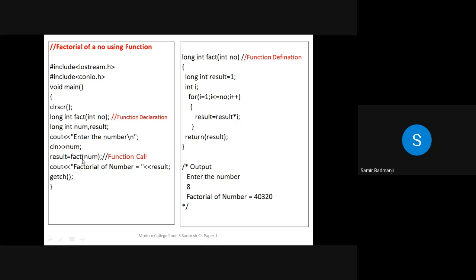So whenever you are calling this function fact, when you pass the value 5 to this, the answer 120 will be returned to result. That is the factorial of a number. For 5, 120 will be returned. Now suppose you are given 8, then 40320 will be returned in result, and that you can just print. So that is why I have written result also as long int and not int. If I write result as int, then the value which will be printed here will go into a negative number. So this is for factorial of a number.